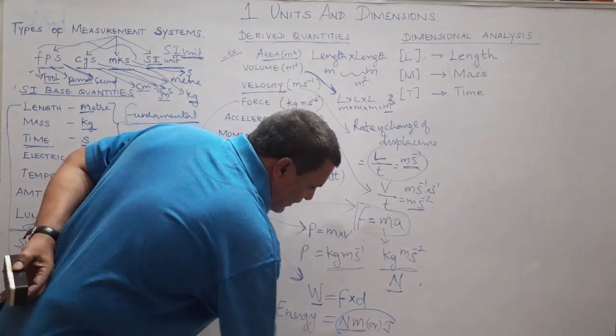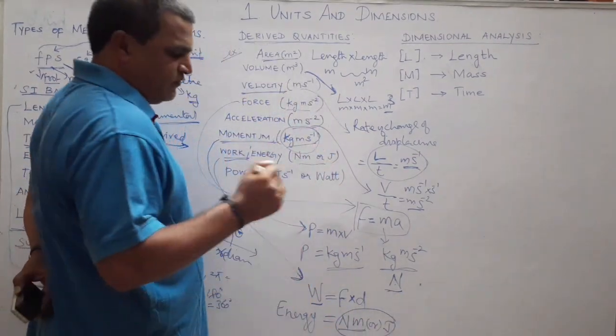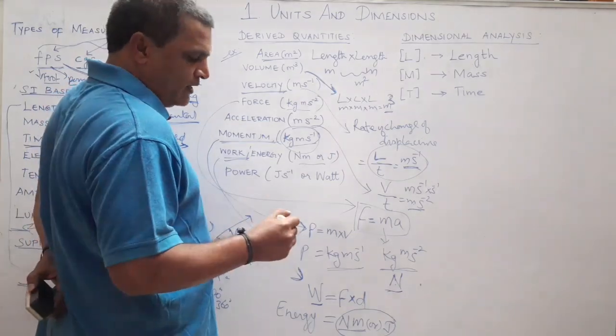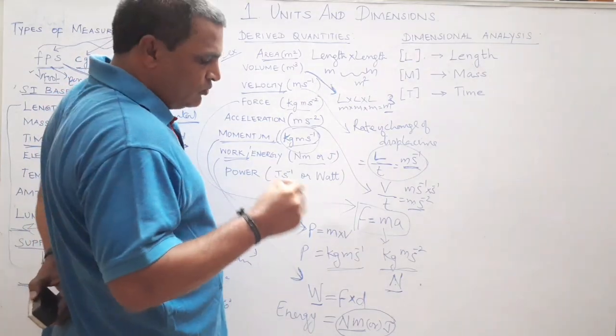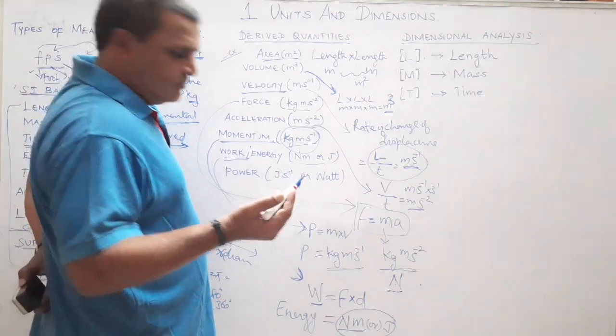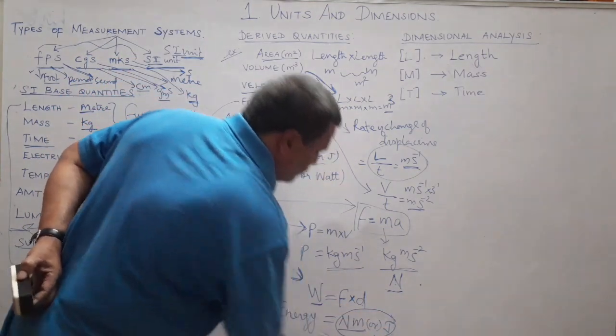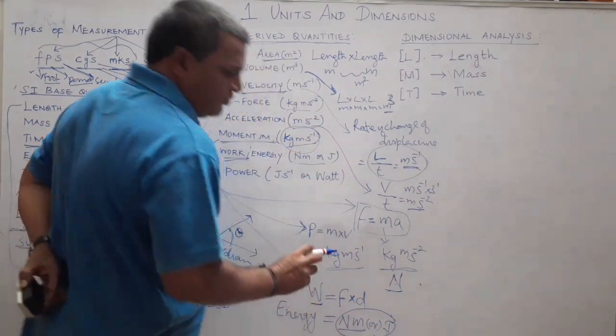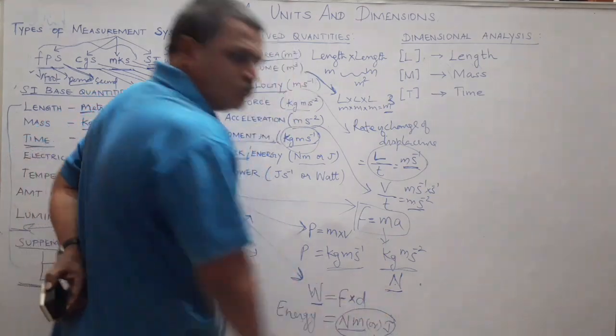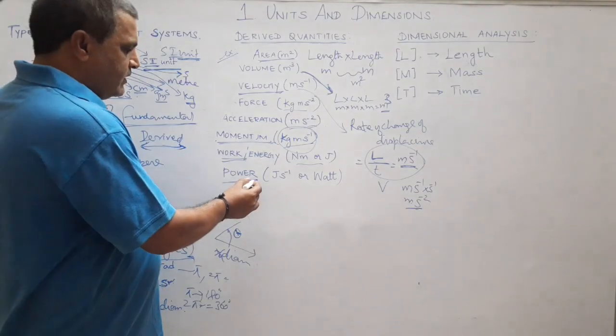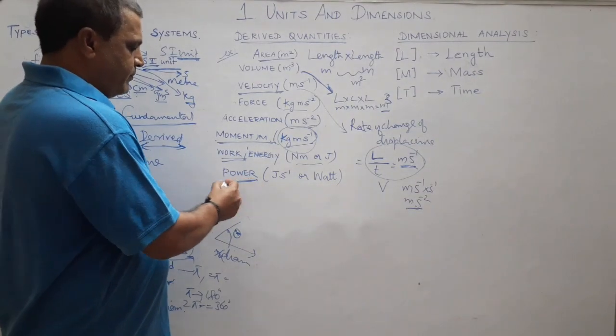This can be asked in your question as: what is the equivalent of a joule? Whether Newton meter, Newton per meter, Newton meter power minus 2, Newton meter power minus 3, like that. So work and energy both have the same unit, Newton meter, whose equivalent is joule. Clear?